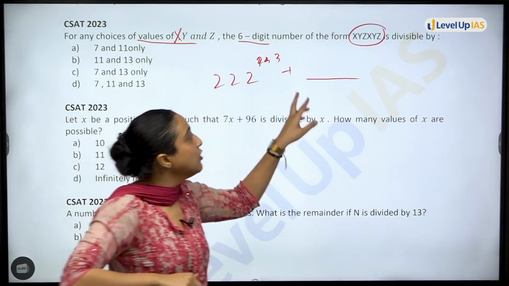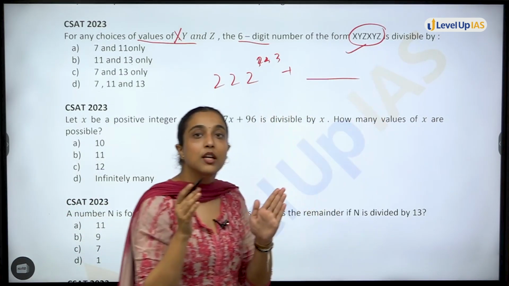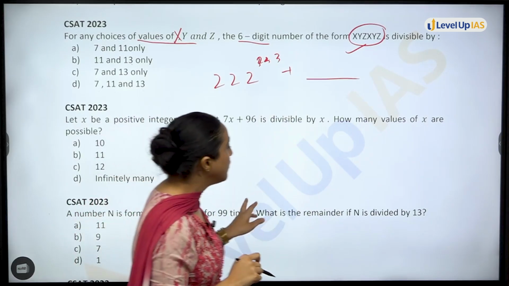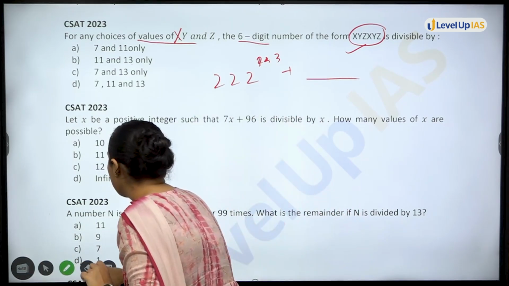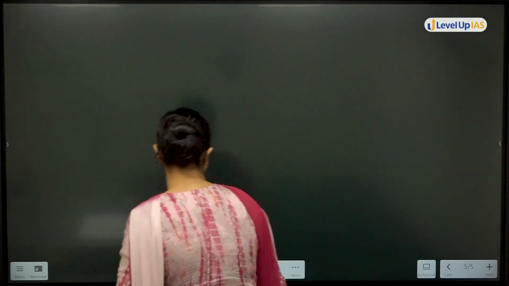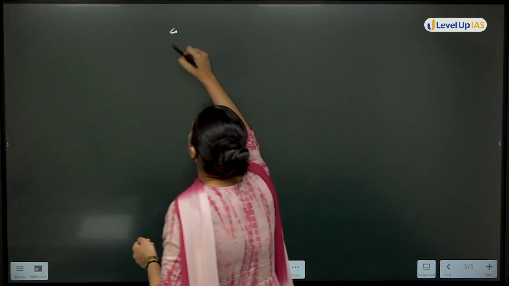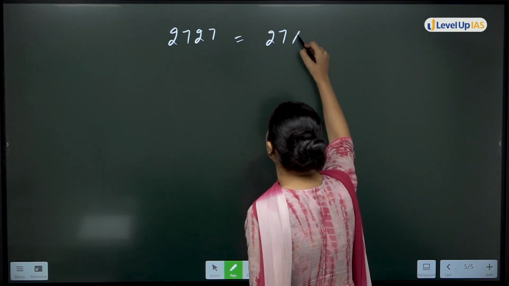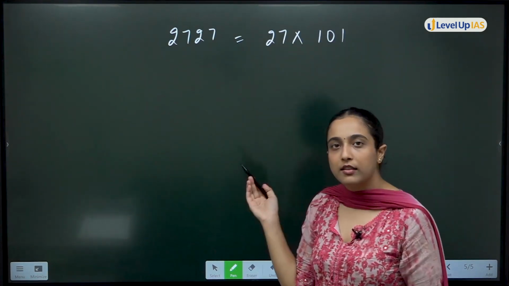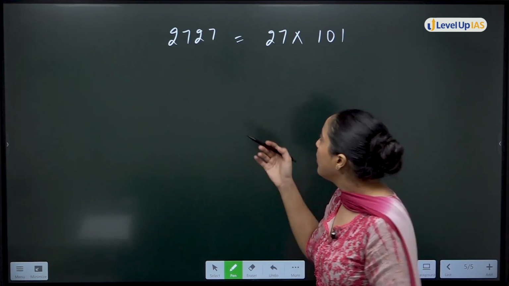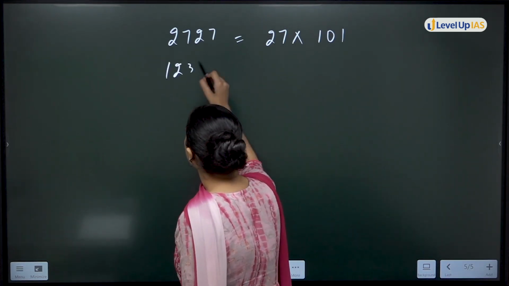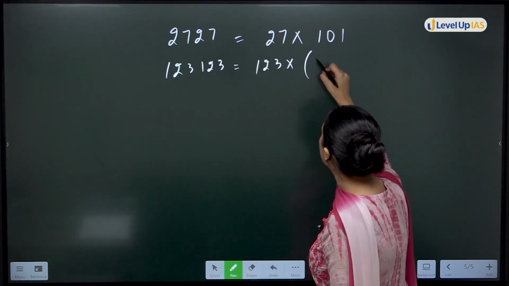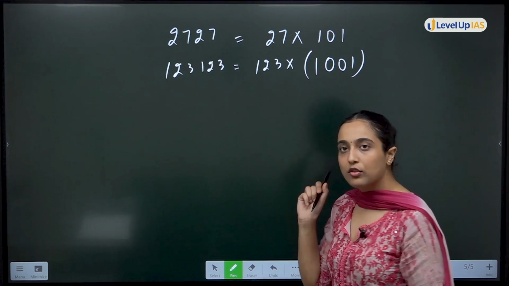But here, when you have these kind of questions, if the number is given to you of the form xy or xyz and so on, what you do, just try to simplify it in different form. For example, let me ask you, if I have 2727, this is the number. Can I say this number is 27 multiply 101? It's as simple as that. Okay. So if I have 123123, can I say this is 123 multiply 1001? This also I can say.